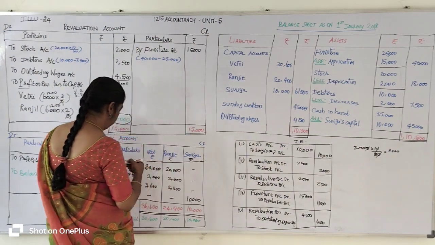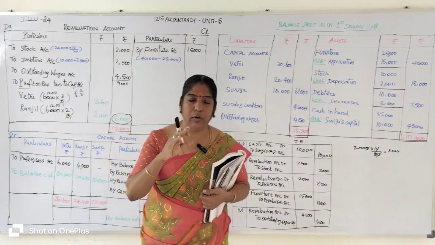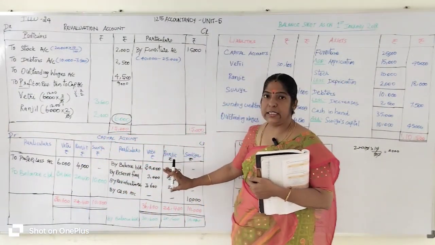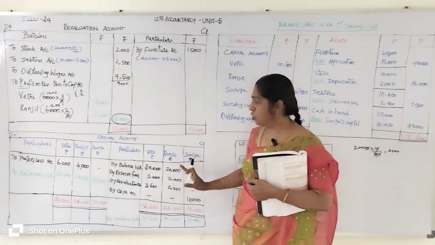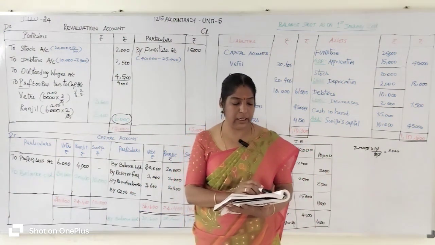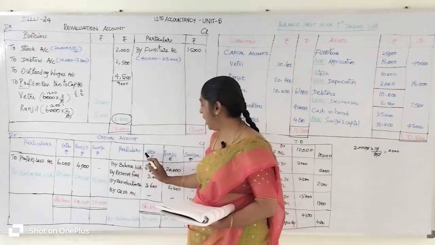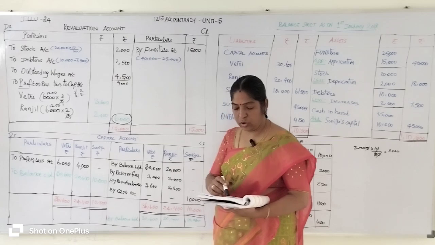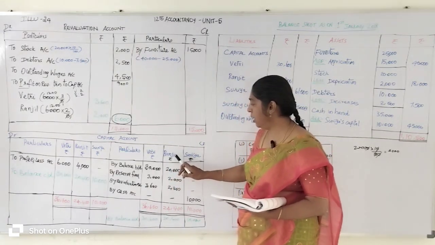Now we are going to calculate the capital account. Whenever you prepare the capital account, first you enter the balancing fixed capital on the credit side of the capital account. The fixed capital is already given in the question, on the liability side of the balance sheet. Capital account: Vetri and Ranjit, who are the old partners. Their opening capital is 30,000 rupees and 20,000 rupees, given in the question. We enter it into their columns.